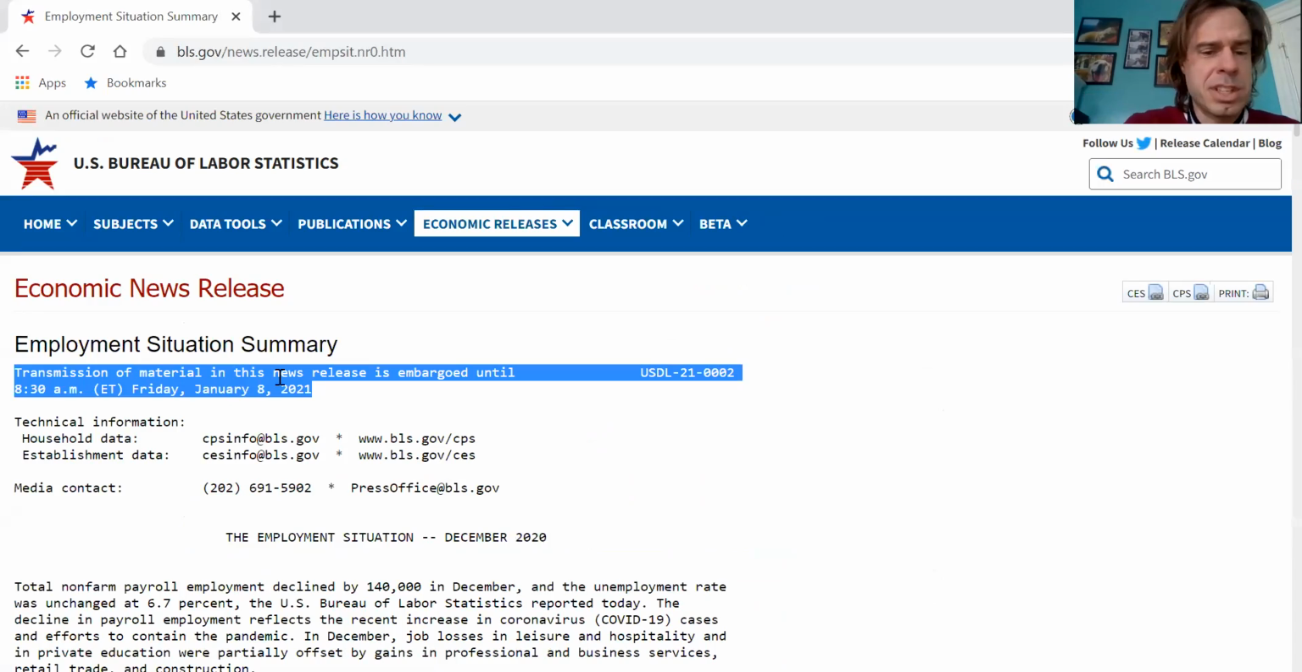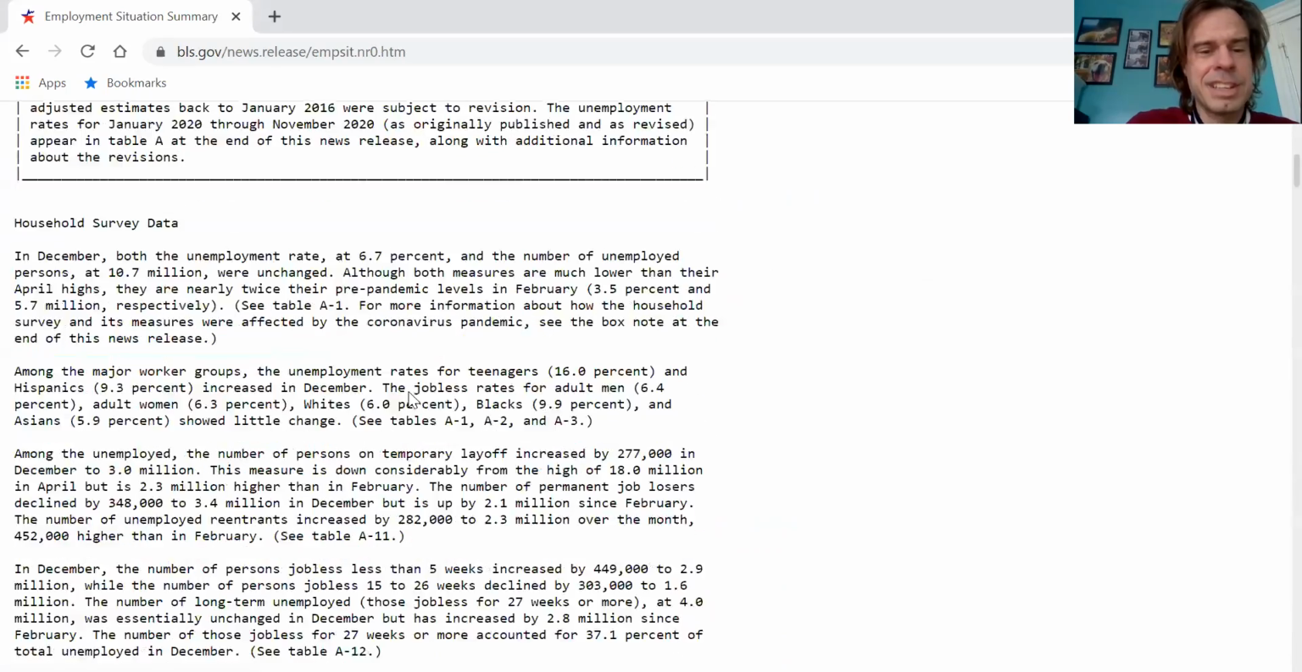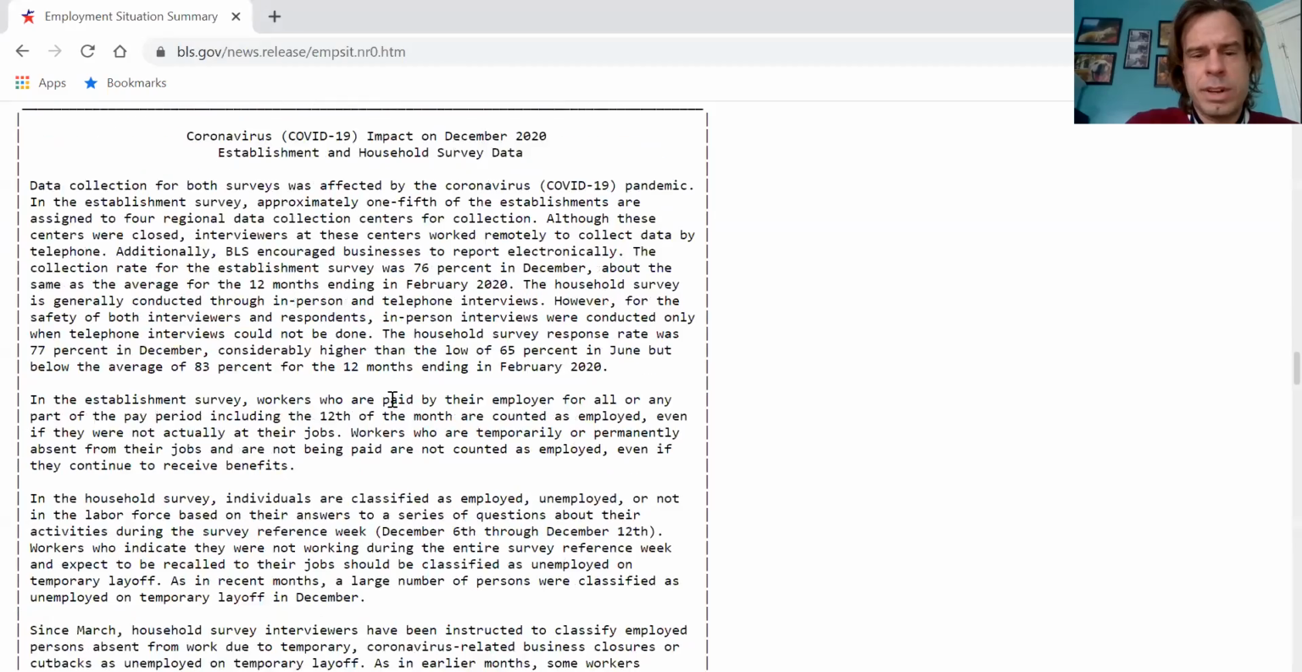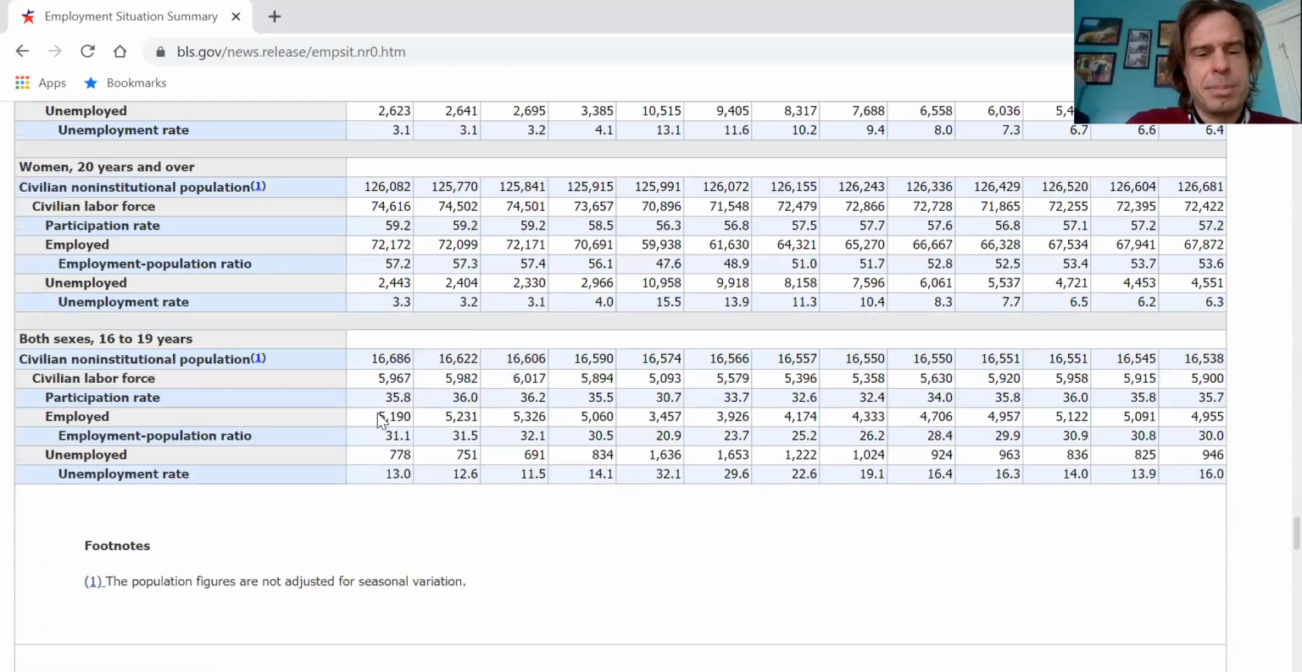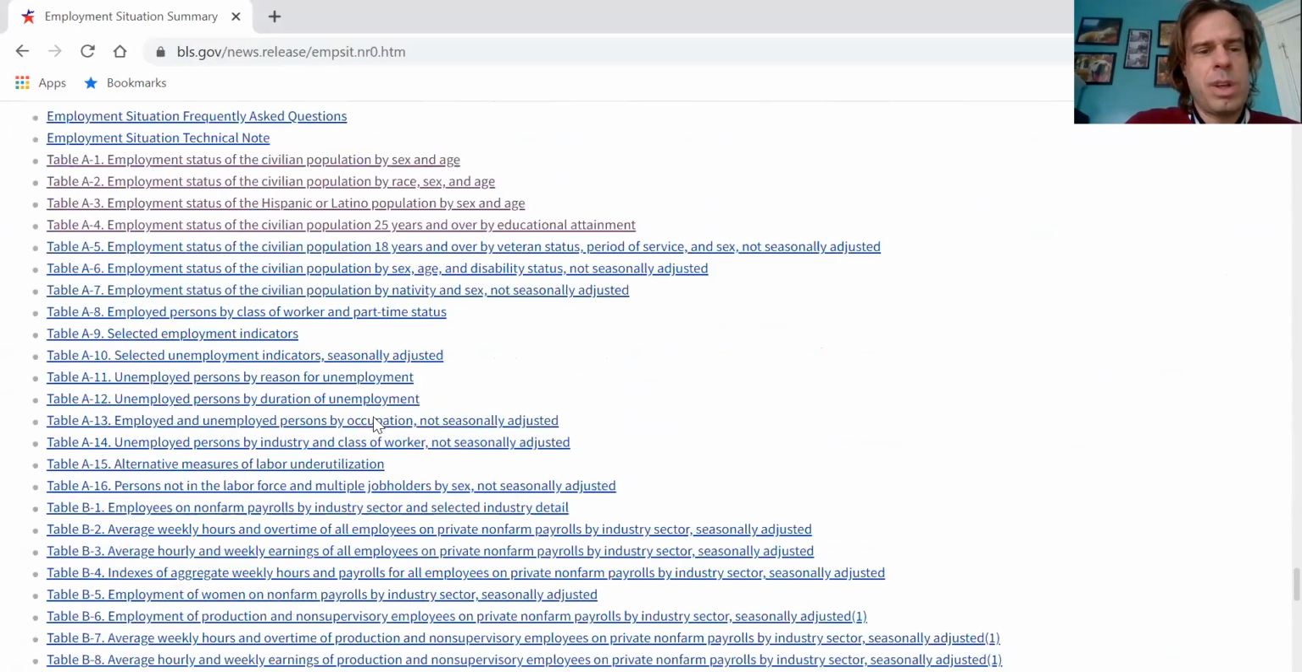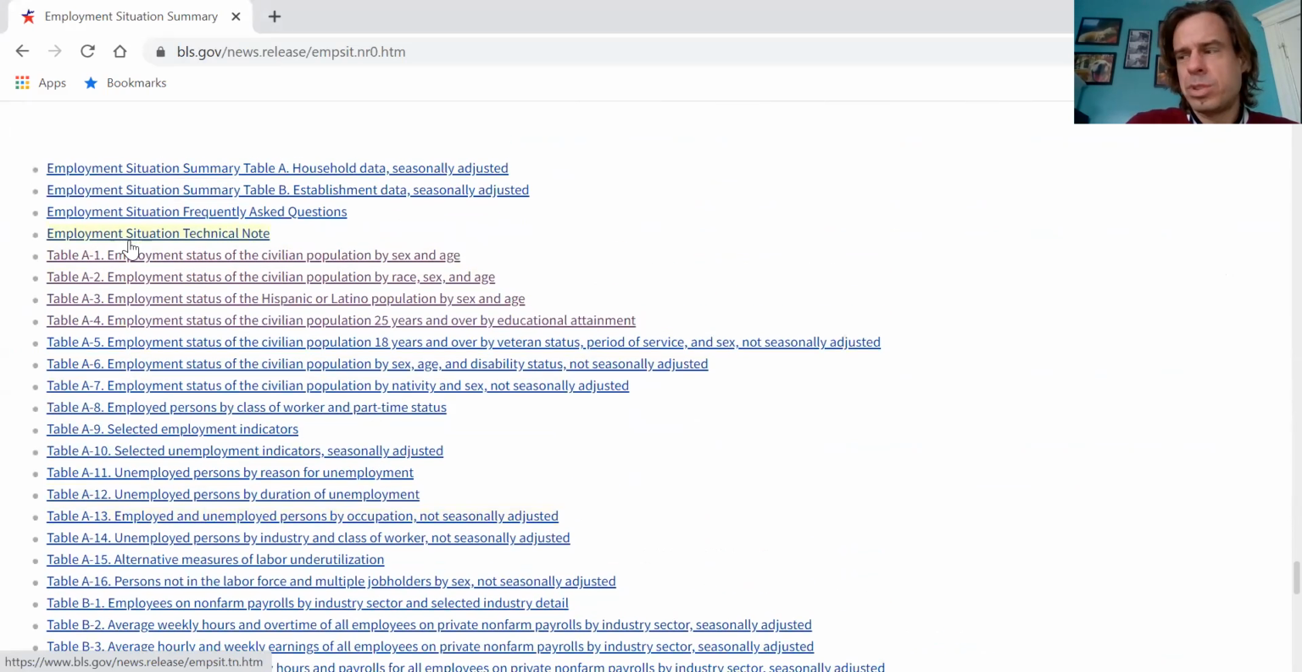And we could read a bunch of stuff that they tell you, but I don't like to read things. That's a lot of work. I prefer to look at data. And so we can scroll down to the bottom of the page here. At the bottom of the page, there are a whole lot of tables here. And I want to walk through tables A1 to A4.